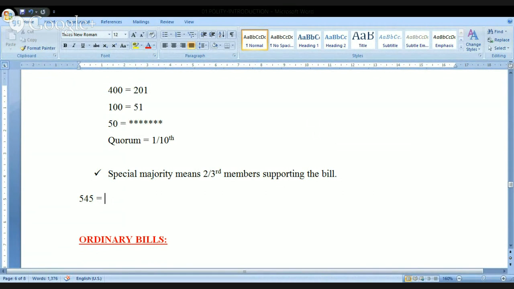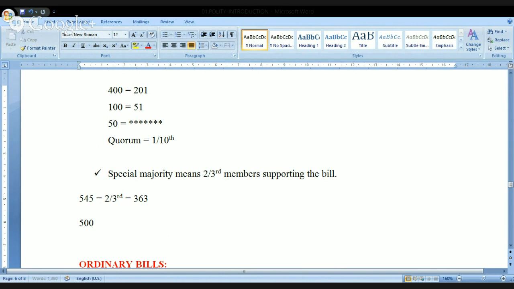Yes, the minimum requirement is 50%, but I have 100%. And out of that, it should be accepted by 2/3. Minimum 2/3 must accept. Right? So maybe for example, I'm writing it here, I think this is like 363. And if it is accepted by minimum 363, that is considered to be accepted.